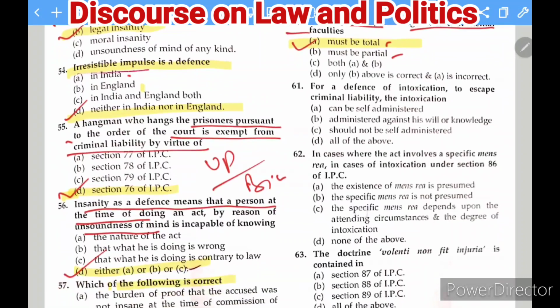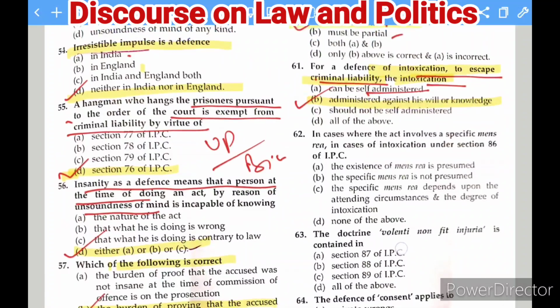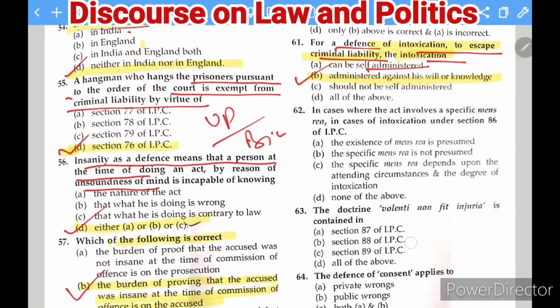Next question is here: for a defense of intoxication to escape criminal liability, the intoxication can be self-administered, B, administered against his will or knowledge, C, should not be self-administered, and D, all of the above. So the right answer of this question is B, administered against his will or knowledge. He must not be aware of it and it must have been against his will. Then in that case he can take the defense of intoxication.